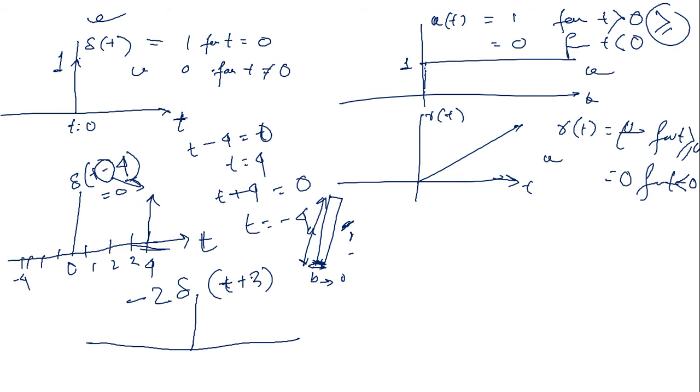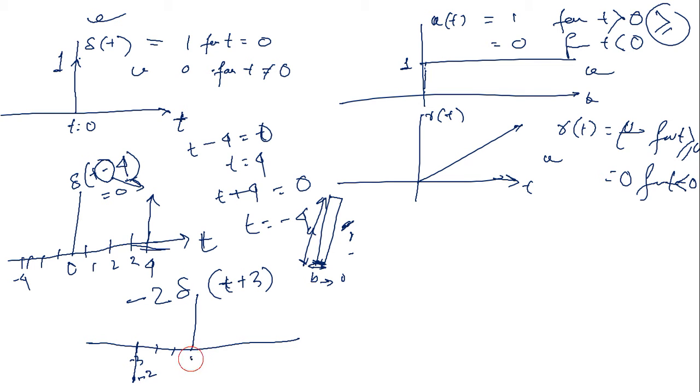Now t plus 3. Can anybody suggest what the position of t plus 3 should be? Towards the left. How much? At minus 3. Yes, it is at minus 3. Now its amplitude is negative. Whether you call it amplitude, value or area, it is minus 2. If it were 2, I could directly draw it here, but not in this case.